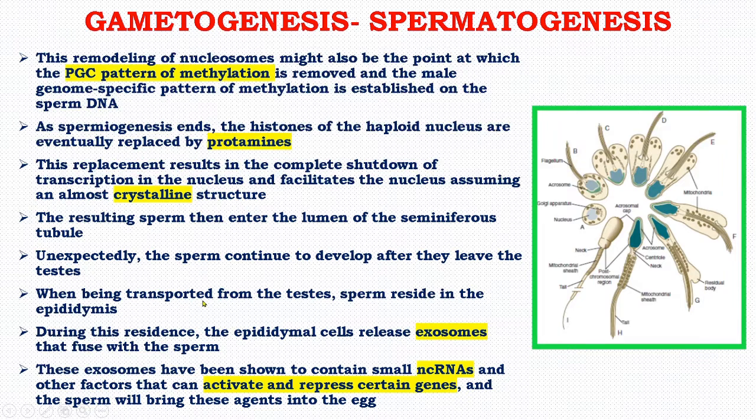When being transported from the testes, sperm reside in the epididymis, and during this residence, the epididymal cells release exosomes that fuse with the sperm. These exosomes contain small ncRNA and other factors that can activate and repress certain genes, and the sperm will bring these agents into the egg.